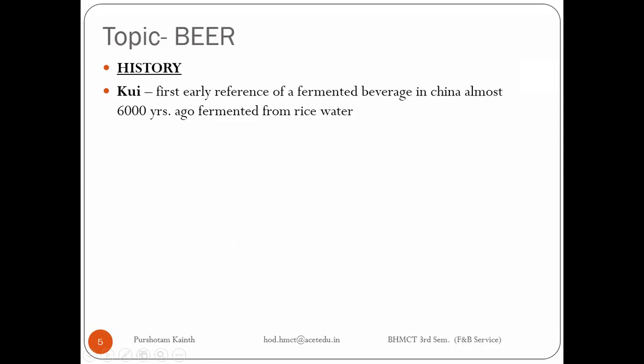They took rice and brewed it. Brewing means they soaked the rice in water, then spread it on the floor to dry, then crushed the rice. They added hot water and kept that rice water aside. This would be the process of brewing, right?